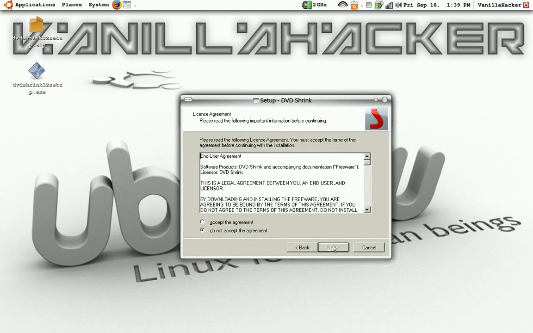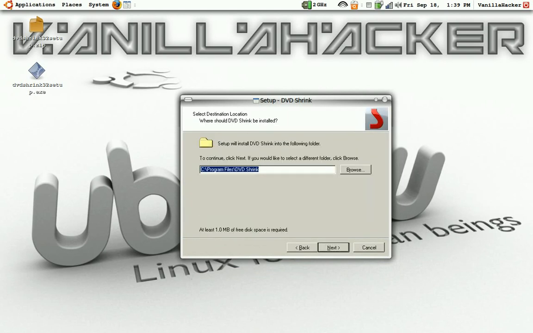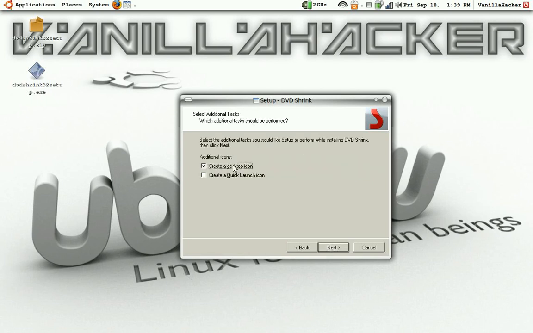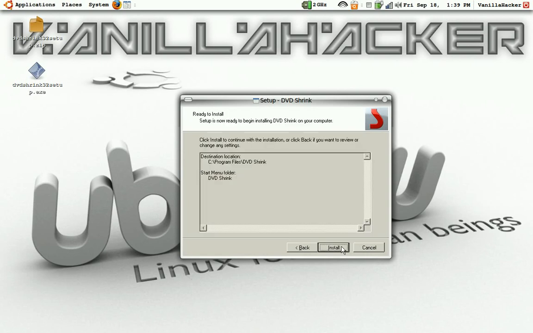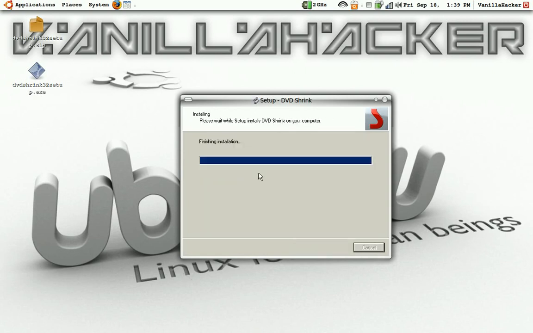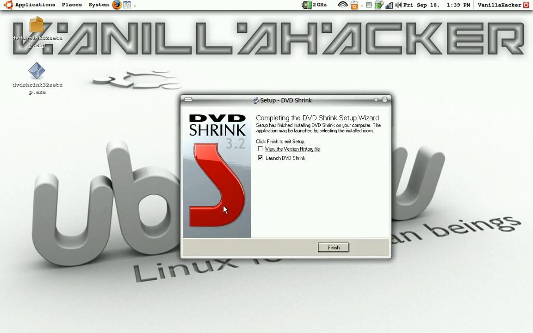I accept the agreement. And you will install it to C program files, DVD Shrink, and that's where Wine keeps these. And DVD Shrink. And don't create a desktop icon. And then install it, and it will install. And don't launch it. Okay, finish.